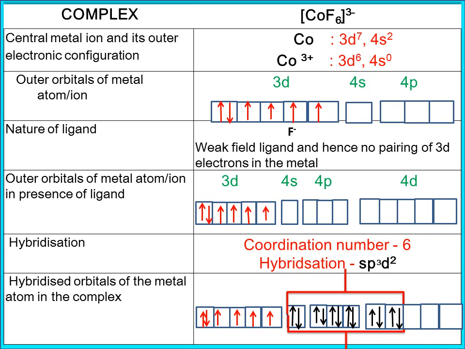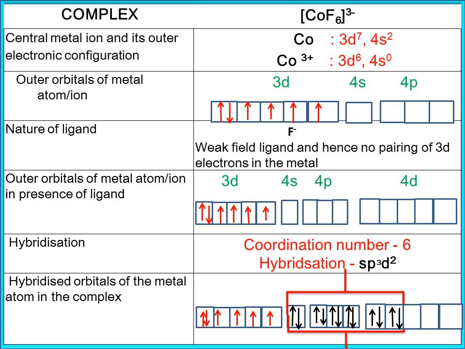Same way, let us find out the hybridization and geometry in the case of [CoF6]3- complex, which has a central metal atom Co. What is the oxidation state of Co? If F6 is there, minus 6, x minus 6 is minus 3, so Co will be plus 3 oxidation state. What is the atomic number of cobalt? It is 27. If it is 27, the electronic configuration will be 3d7 4s2. In Co3+ oxidation state, 2 electrons from 4s orbital leave and 1 electron from 3d orbital goes. You will have 3d6 4s0 as the electronic configuration.